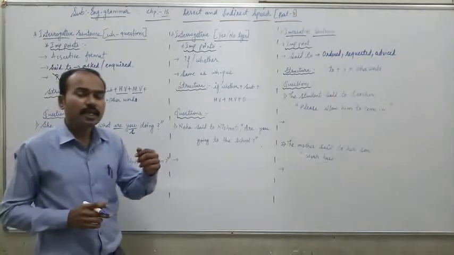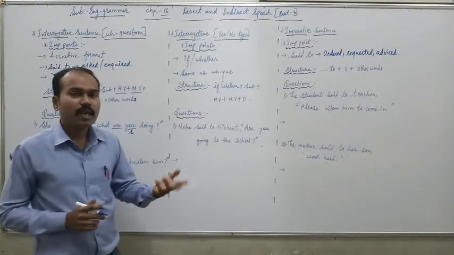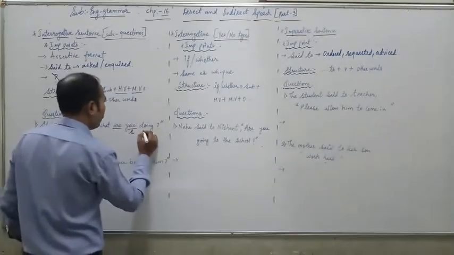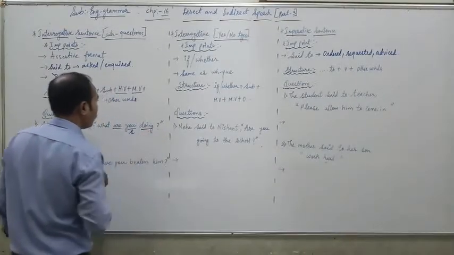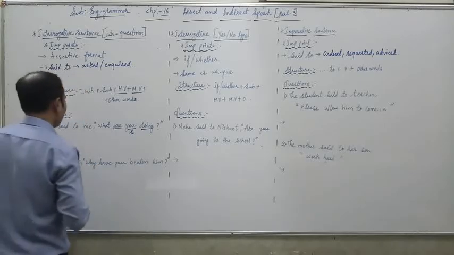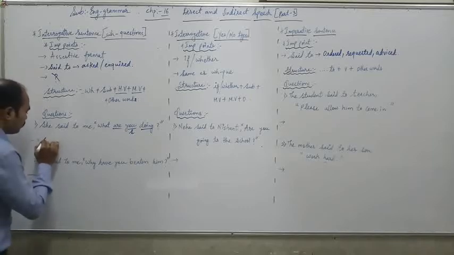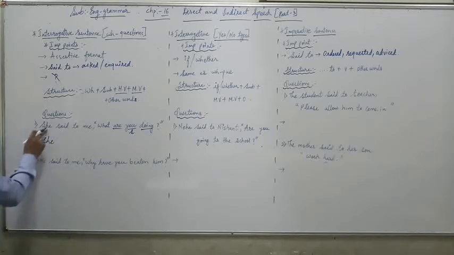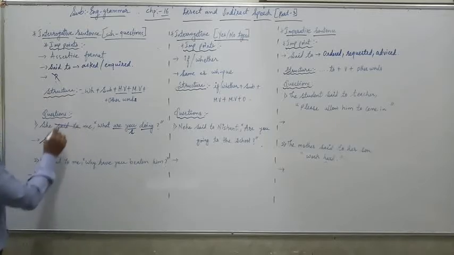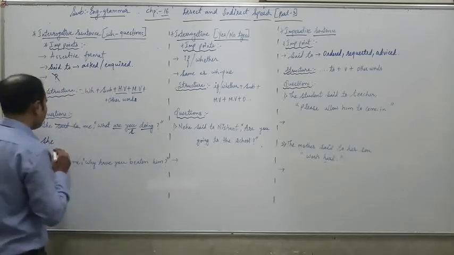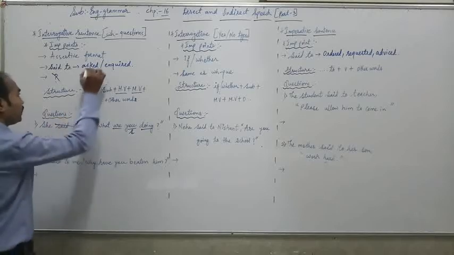Helping verbs include is, am, are, was, were, has, have, had, and so on. Then we will underline the main verb. Okay, fine. Now we have to start with she. Okay, then said to. In place of said to, we have to change it into asked or inquired, whichever is suitable. We select here asked.